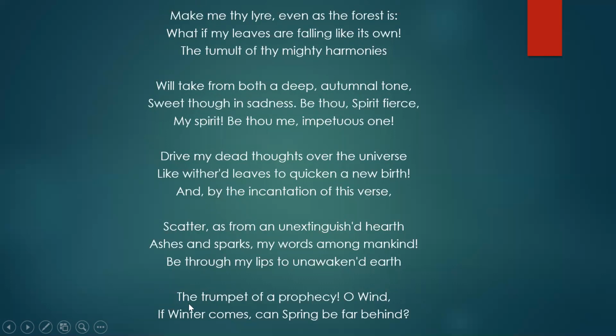Okay, and the trumpet of prophecy, what does it mean? That there is a message which is there in his words, which he wants the west wind to reach out to the rest of the world. What is the message? That if winter comes, can spring be far behind. That if something bad is happening, then it will be followed by something good. So the present misery and sorrow will be followed by new hope, new life. Okay, so this is the poem.